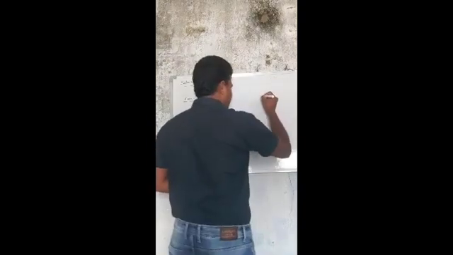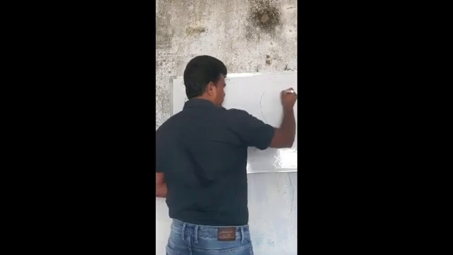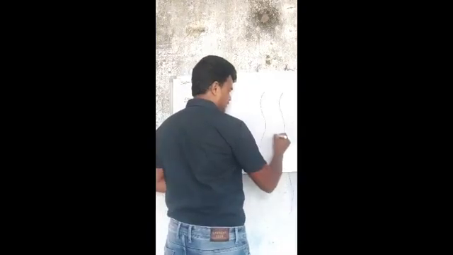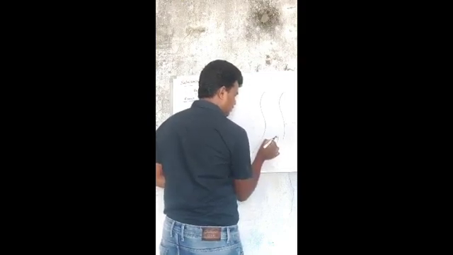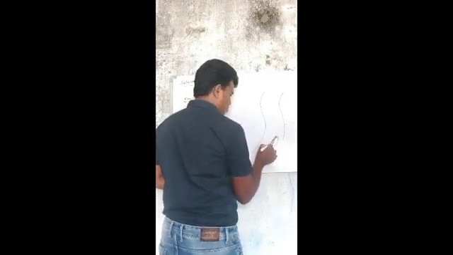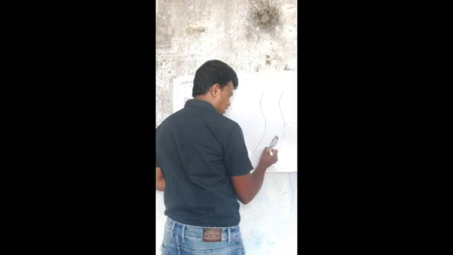So before going to the explanation, I will draw the diagram. Simply, this is the ovary. Here, one oviduct.